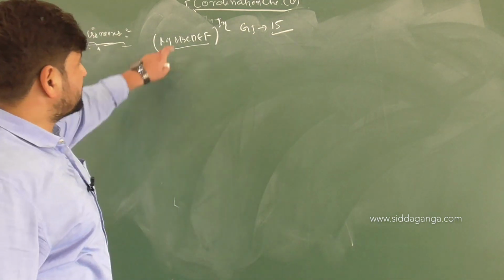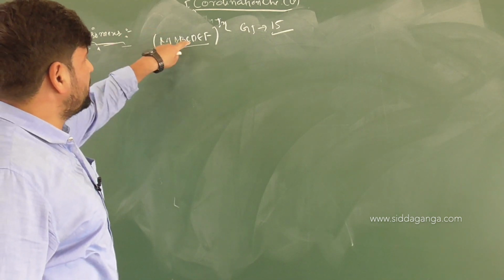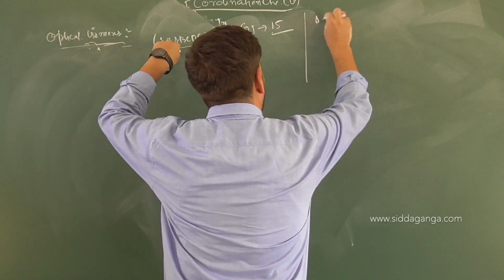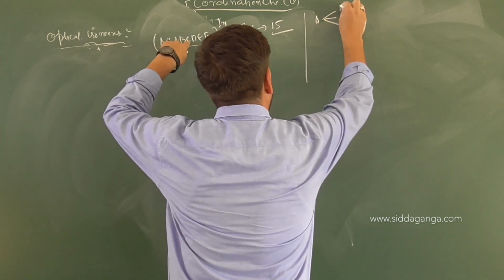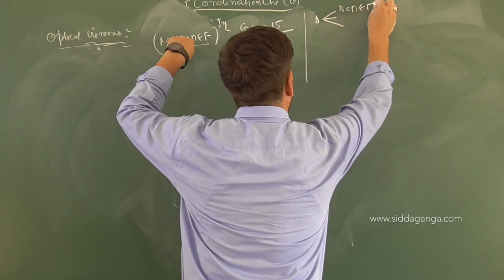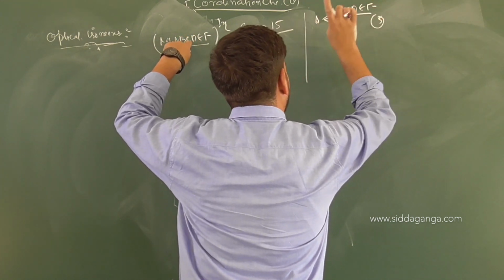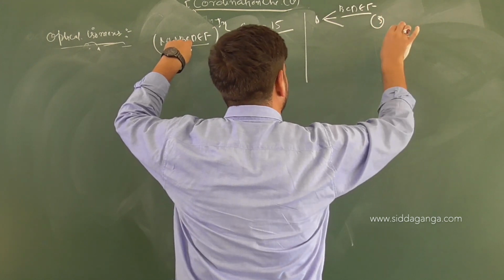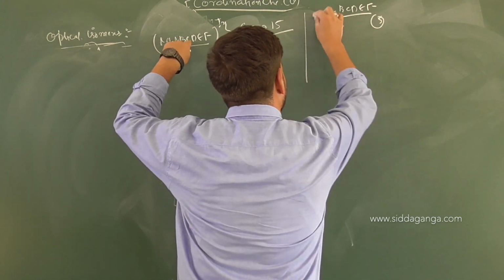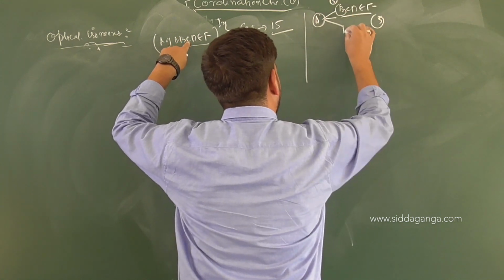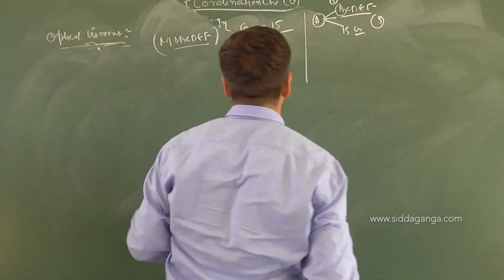Because children, with respect to A, if you fix A, how many more ligands are available? I'll tell you the general short rule. If you fix A, how many other positions are available? B, C, D, E, F. Total how many are available? 5. So each can be arranged with respect to A three-dimensionally at 3 different positions along the XYZ axis. With respect to what? A. So each of these will give how many isomers? 3. 3 into 5 will be 15 geometrical isomers possible.